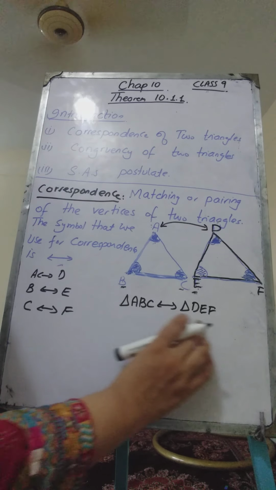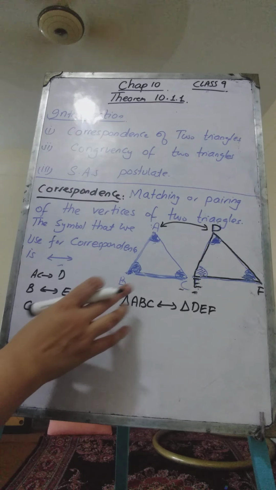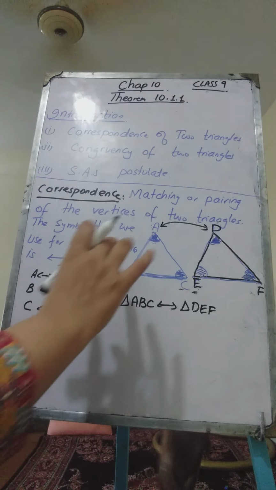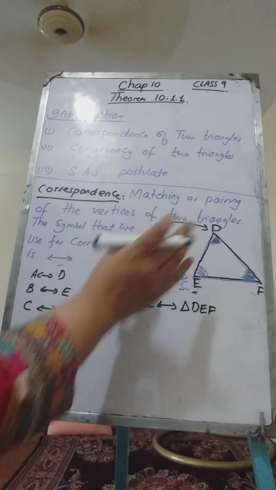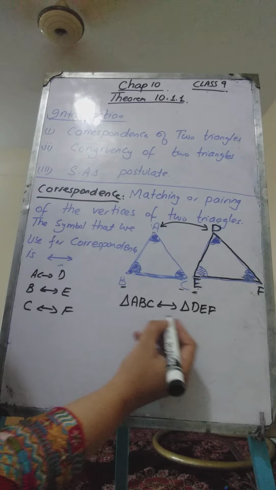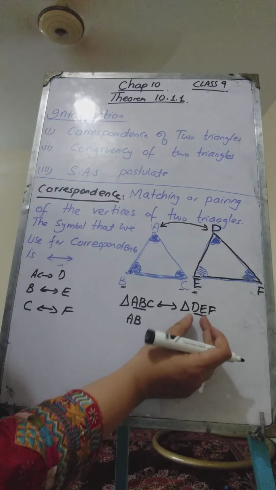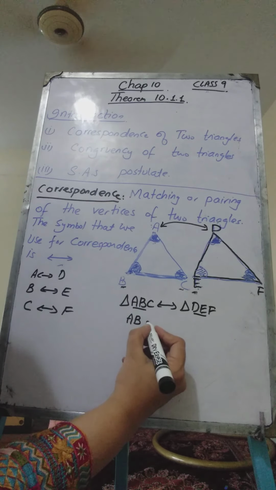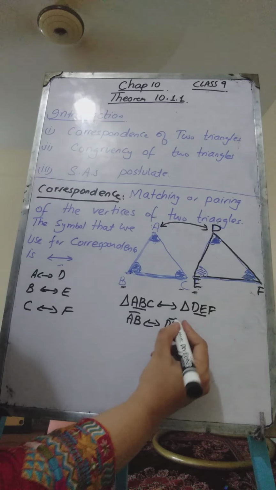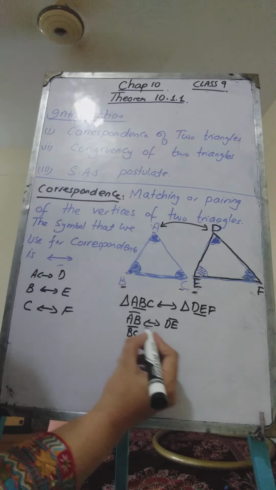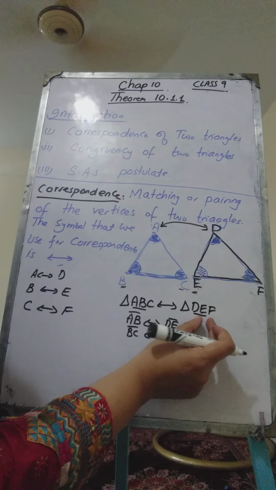Now once we have formed the correspondence between these two triangles, looking at this correspondence, we can easily judge the corresponding sides. AB was corresponding to DE. Every time we don't need to look at the figure, just look at these correspondences and you will know that side AB corresponds to side DE because they are occupying the same position. So AB will correspond to side DE and BC will correspond to side EF because they are occupying the same position.